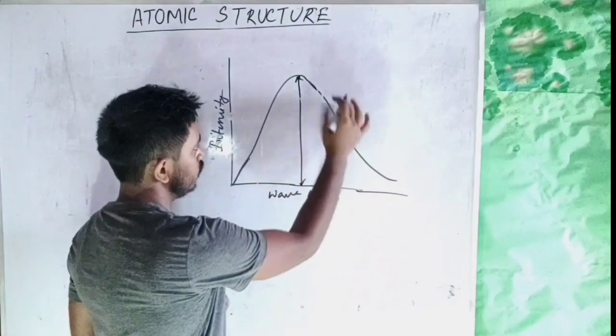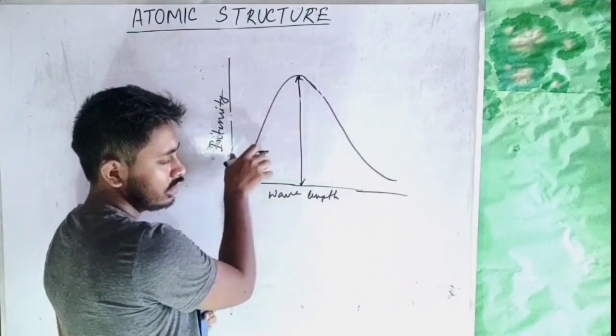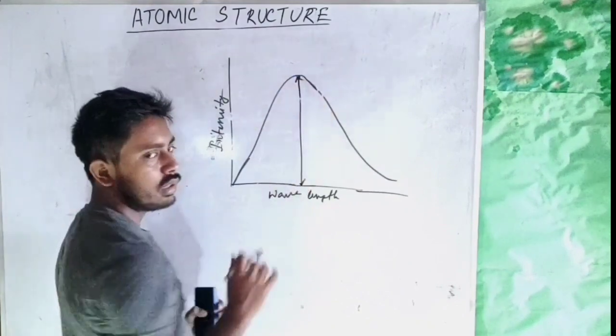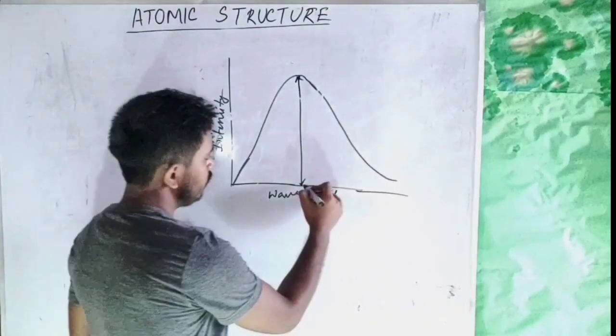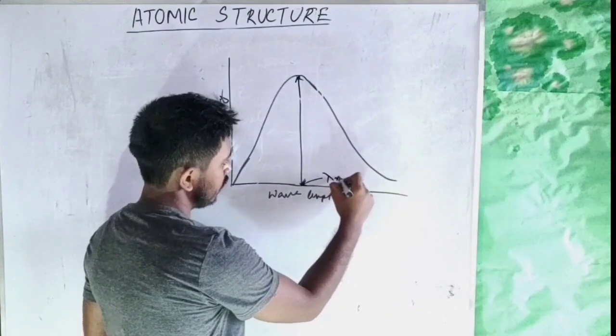So here intensity is low, here also intensity is low. Radiation at a particular wavelength has maximum intensity, and this wavelength is called lambda max.